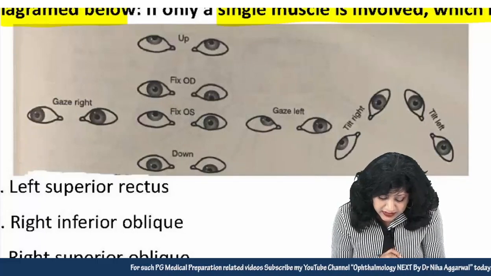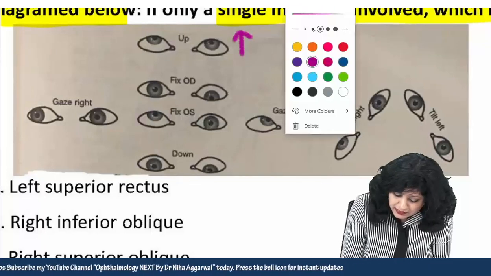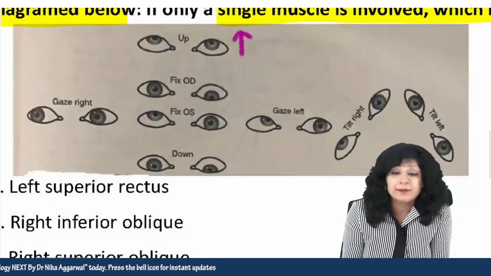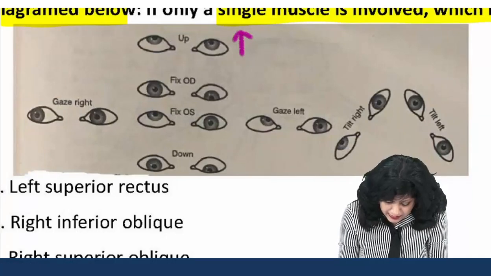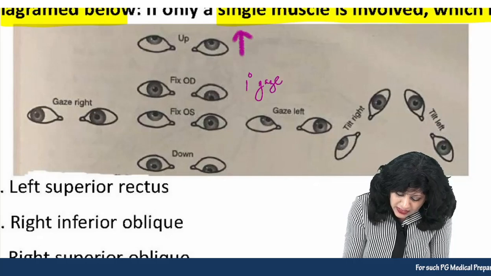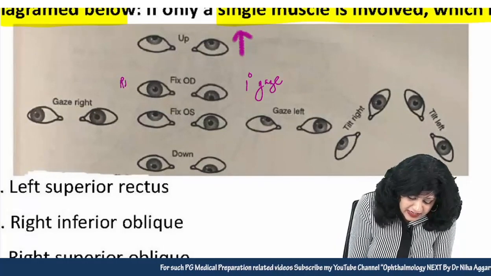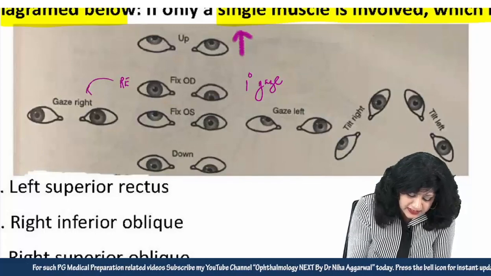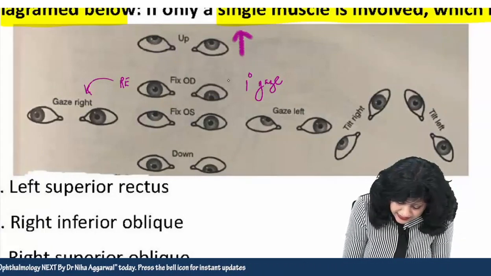So look at the first one. When the patient is looking up, there is no squint that you can see, but in the primary gaze, what are you going to see? In the primary gaze, this eye is the right eye, because they are saying this is the right gaze, and this eye is your left eye.